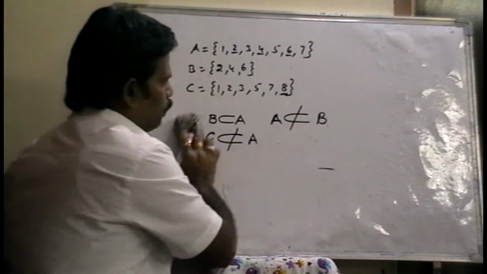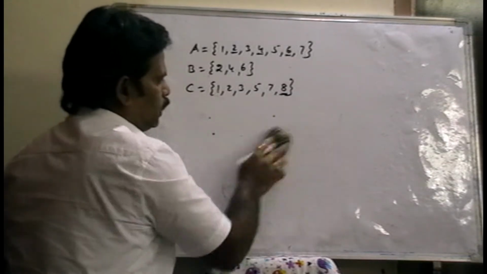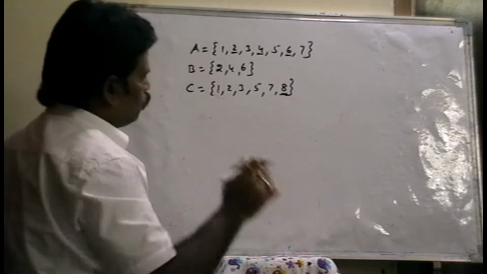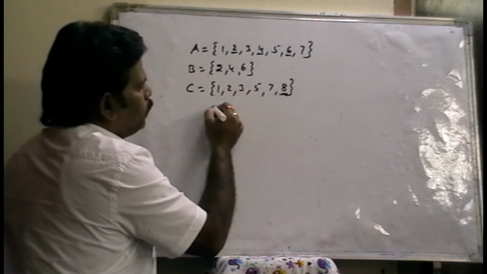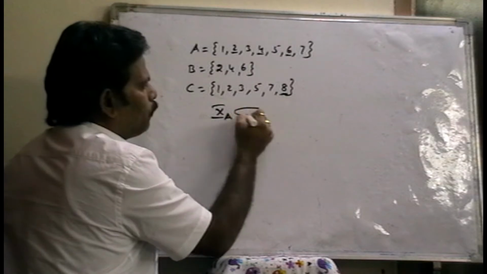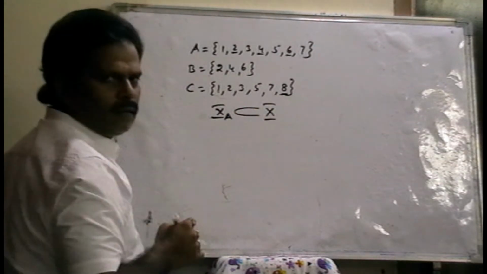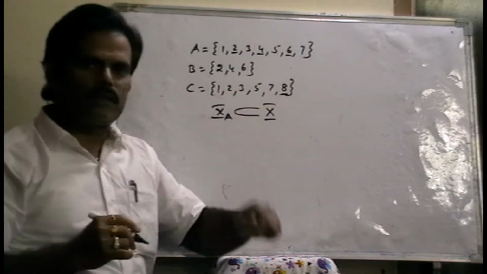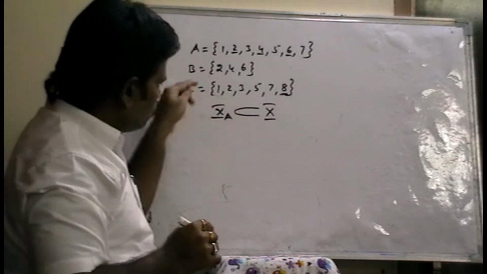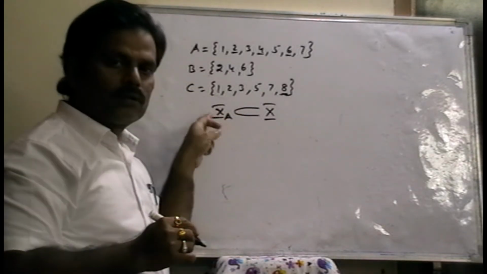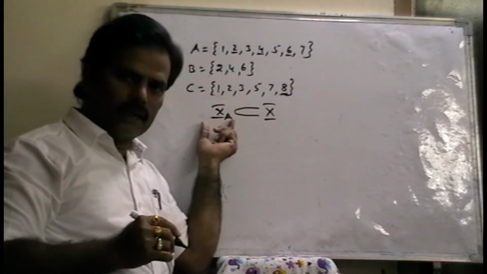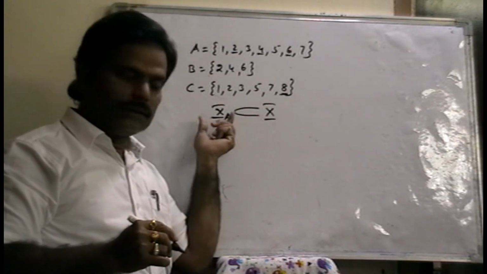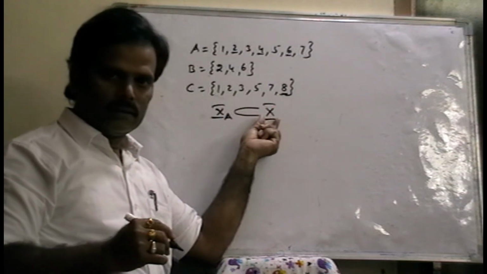And here is one of the best examples. Already we know that in our school, 10th A is a part of 10th class. Why? Because every student in the 10th A section also belongs to the 10th class students. All the students in 10th A section compulsorily belong to the 10th class students.